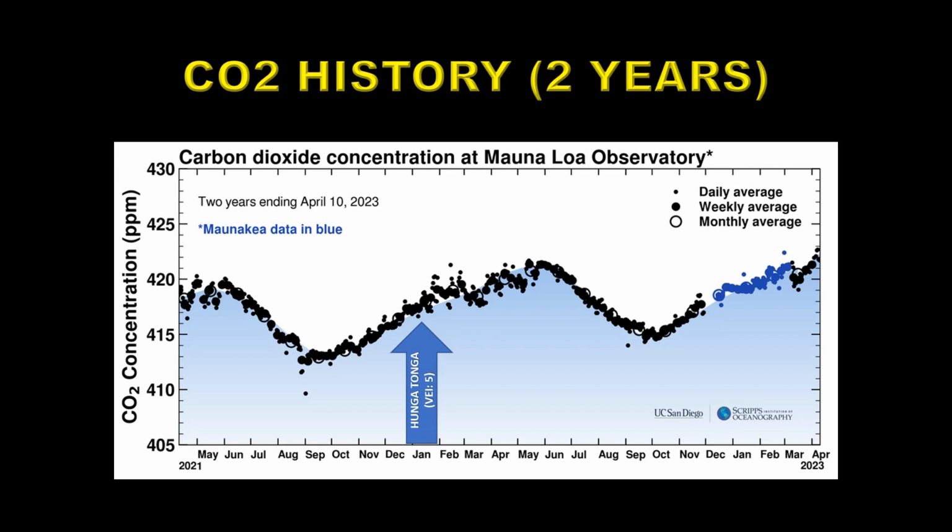One thing you can see here that we'll deal with more in a minute is that volcanic activity does not affect carbon dioxide significantly. Here we have the Tonga event, which was a VEI 5 event, which is a very large event, in January of 2022. And you can see that the level of carbon dioxide has hardly changed at all as a result of it, if indeed that was it. And after a couple of months, it's returned back to normal. So basically, even large volcanic eruptions have very little effect on the carbon dioxide level in the atmosphere. And we're going to talk a bit more about that too in a minute.